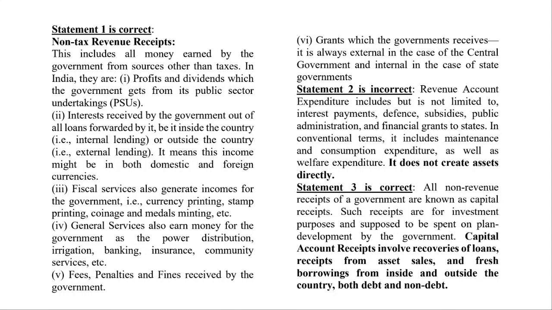Revenue account expenditure includes, but is not limited to, interest payments, defense, subsidies, public administration, financial grants to states. All these are revenue expenditure. Revenue expenditure means where you cannot see the result, you cannot see any asset or anything. All these interest payments, whatever loans we are taking, we are doing interest payments, subsidies also, public administration, financial grants to states. It does not create assets. Very important.